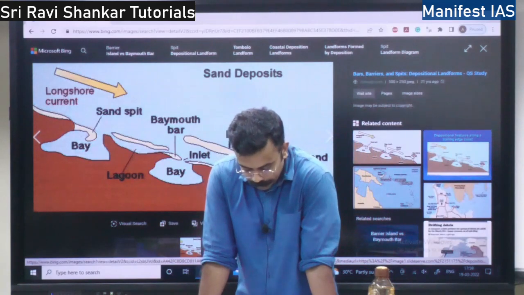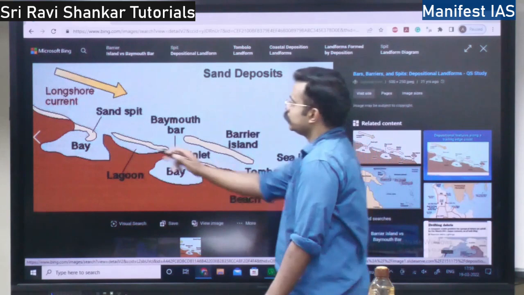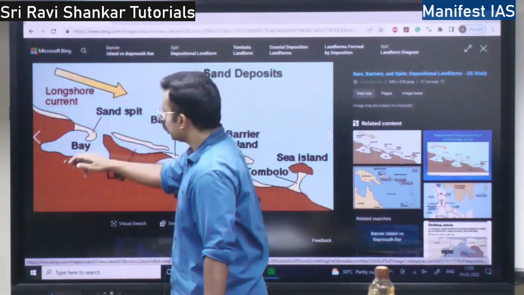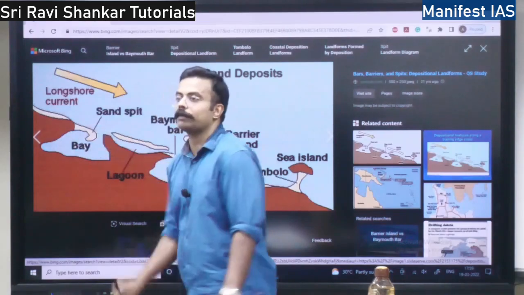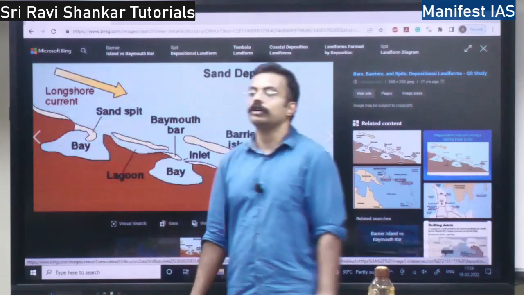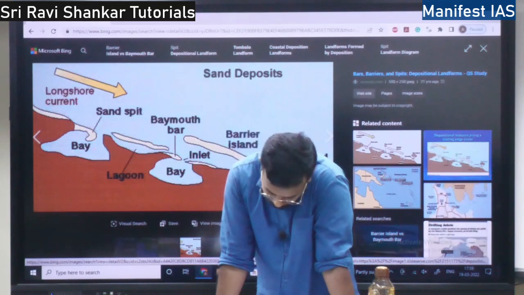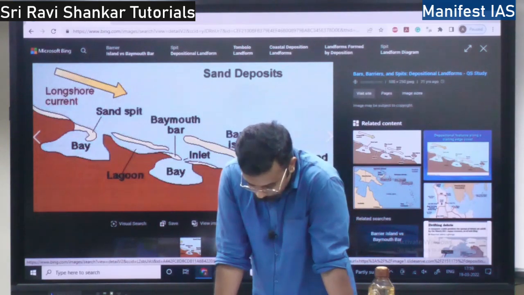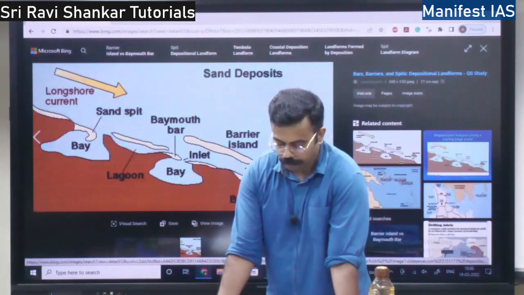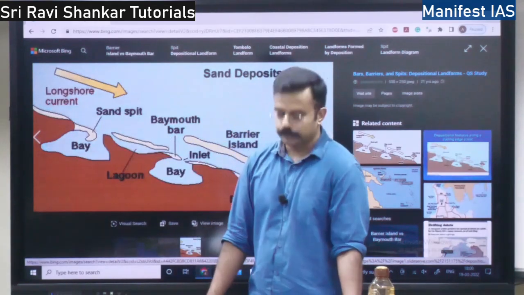So this is actually across the mouth of a river or bay. See this barrier bar here, there will be a river flowing like this. So across the river there will be barrier bars, right? Because the river will carry a lot of sediments and they are going to deposit there. So across the mouth of a river or bay you will have the barrier bar. Then if it gets keyed up to one location, it is called a spit, right?